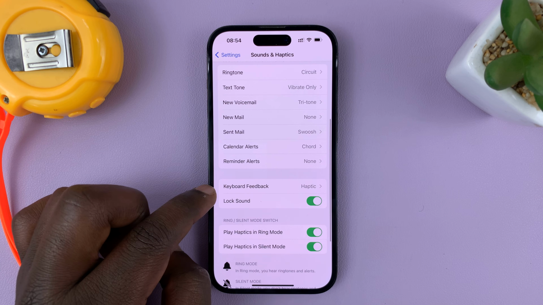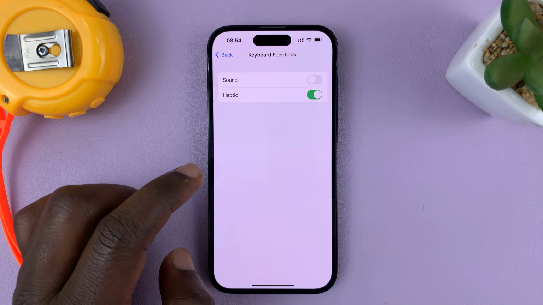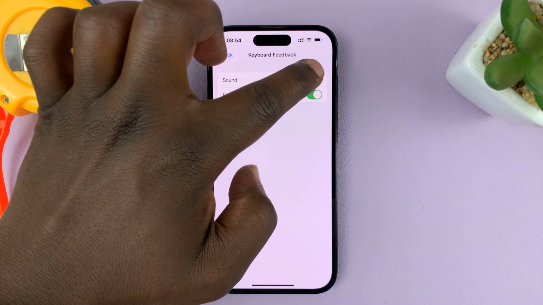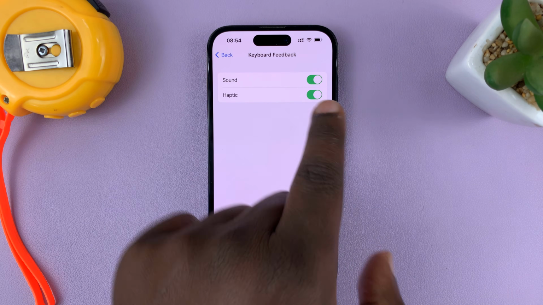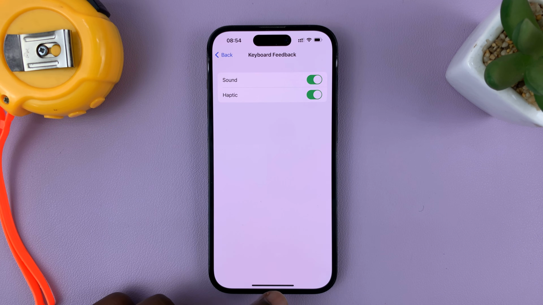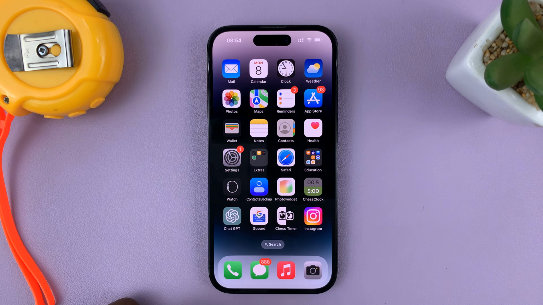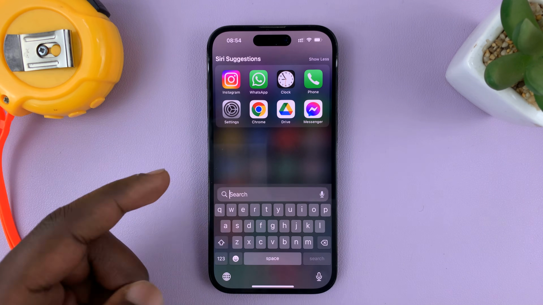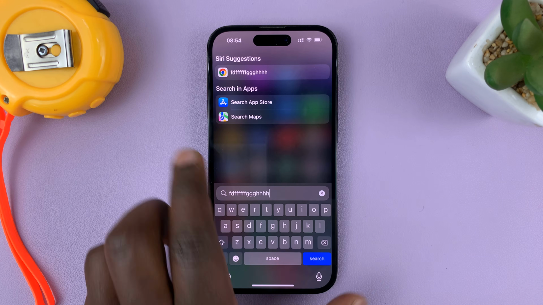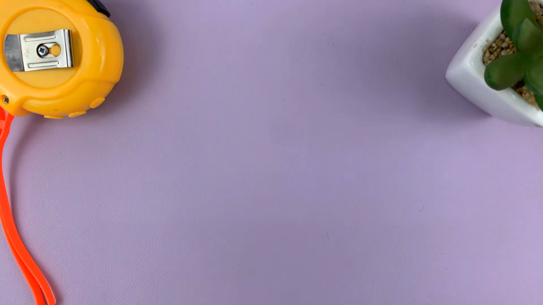keyboard feedback, tap on that, and then you should see the option for sound, and if it's off, turn it on. So when it's green and to the right, that means the sound is now enabled for the keyboard feedback on your iPhone. So now anytime you're on the keyboard, you should hear that feedback. Let me just bring it closer to the microphone so you can hear.